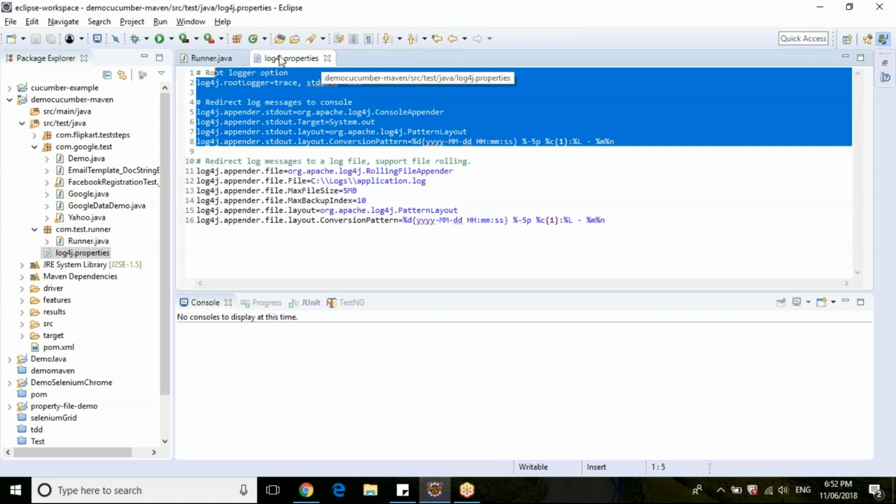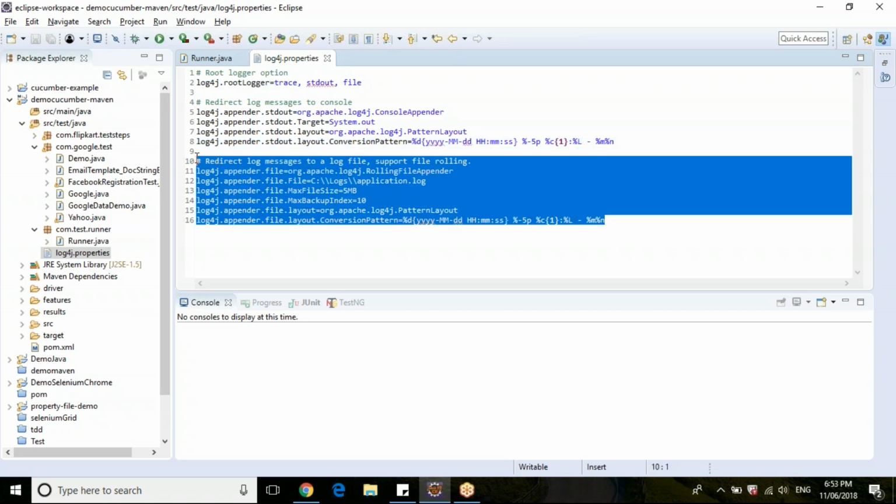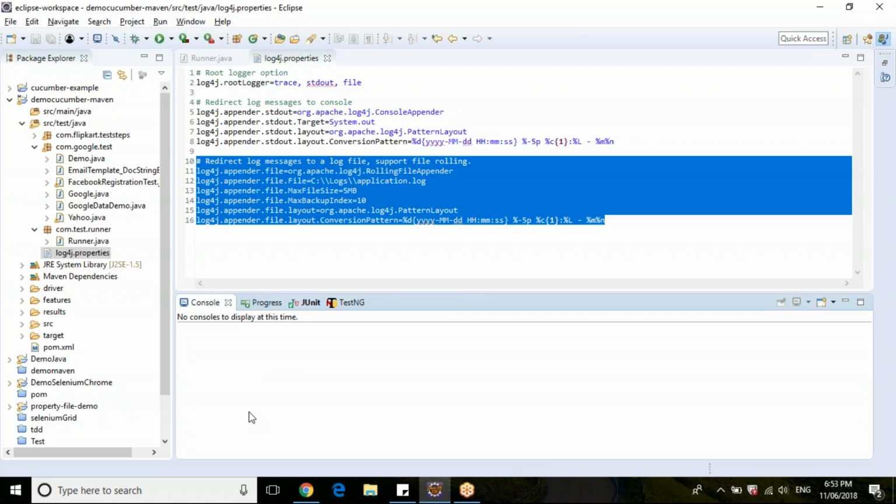Log4j is one of the APIs provided by Apache. It's an open source API, a very simple jar file. You can download it with a Maven dependency or as a jar file directly from the Apache portal. This will allow you to write your logs, either error, info, debug, warning or fatal. You can write these logs into a file or database, or you can print them in the console as well.